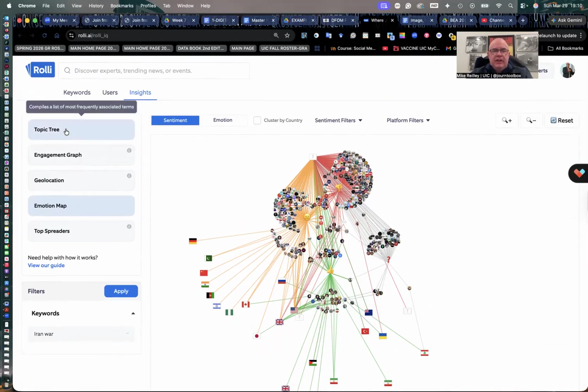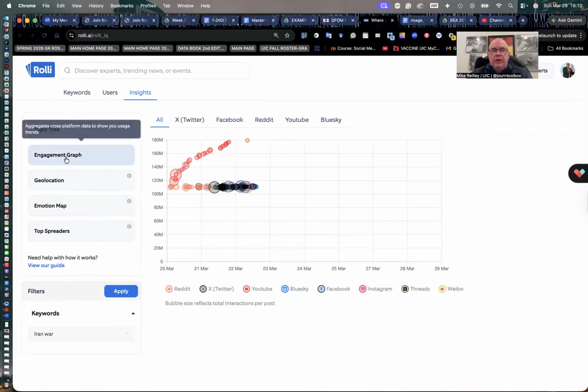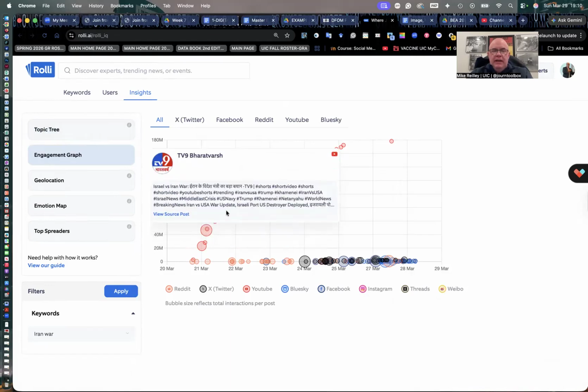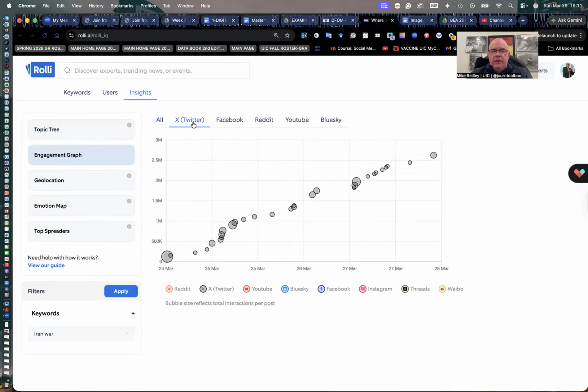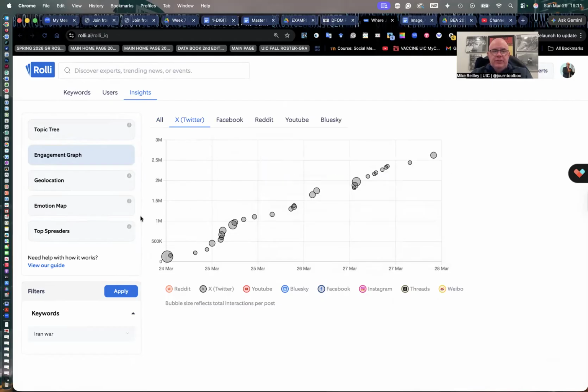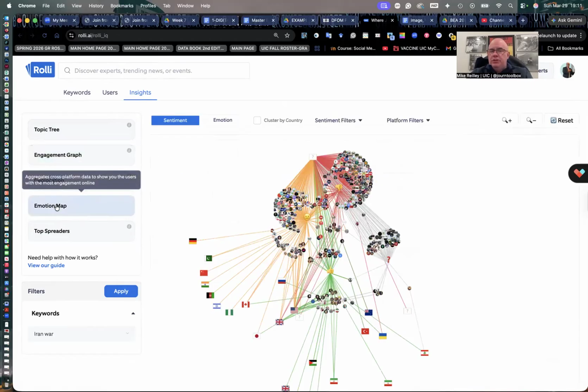The topic tree is kind of interesting. That was what we were in earlier. Engagement graph is where you can go in and look at these. If you just look at Twitter here, that's where you can really get into the various posts and things like that. You can read them. You can click on them and open them if you want to. But the emotion maps are a lot of fun too.